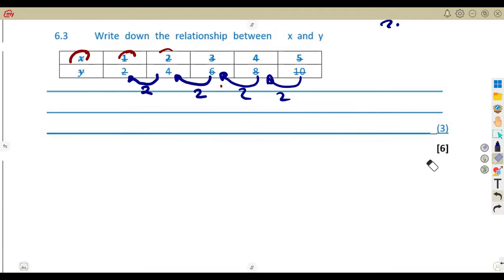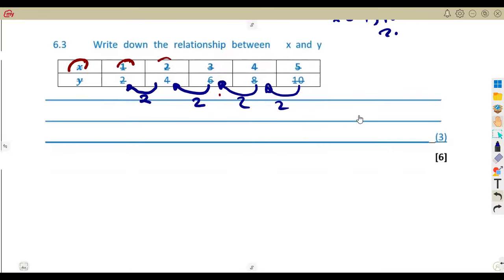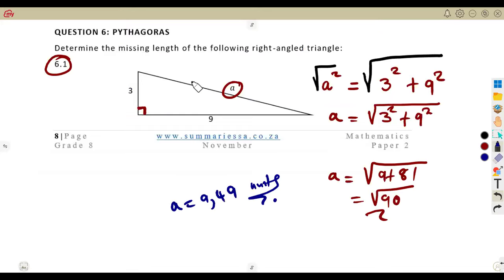So simplifying or determining the equation, or the relationship, can be done in so many ways. You just have to work out as many questions as you can in your revision. So this is what you're going to expect. What is important is going through the topics, the theorem of Pythagoras, all these that you have in your paper, to go through those basics.